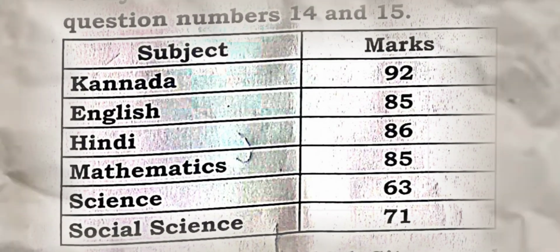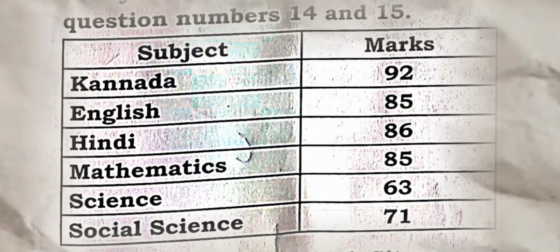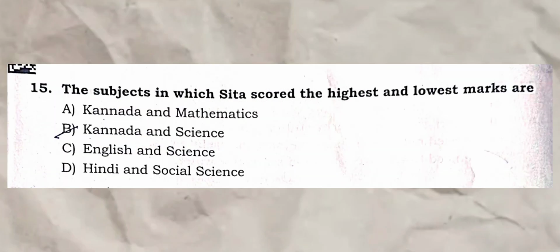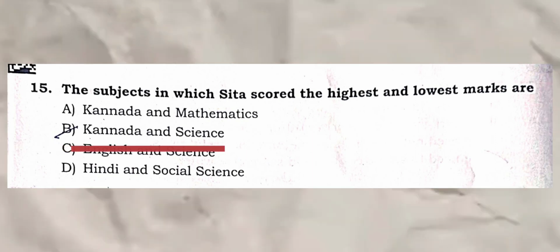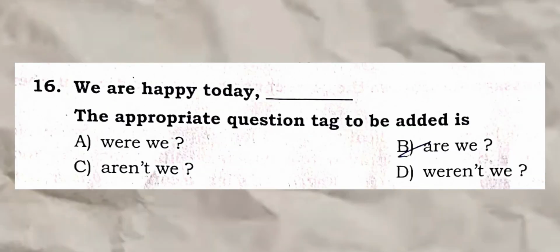Study the following scorecard of Sita and choose the correct answer for question numbers 14 and 15. Question 14. The subjects in which Sita scored the same marks are English and Mathematics. Question 15. The subjects in which Sita scored the highest and lowest marks are... The answer is B. Kannada and Science.